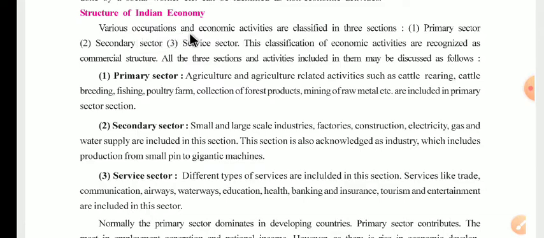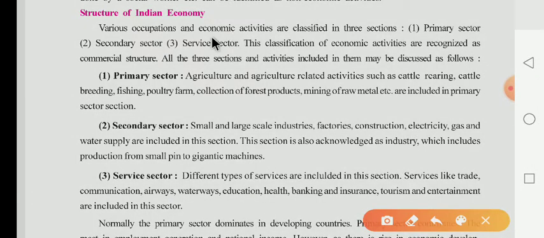Various occupations and economic activities are classified into three sections. Dear children, our economic activities are to be classified into how many sections? Three sections. Which three sectors are there? One is the primary sector, the second is the secondary sector, and the third is the service sector.